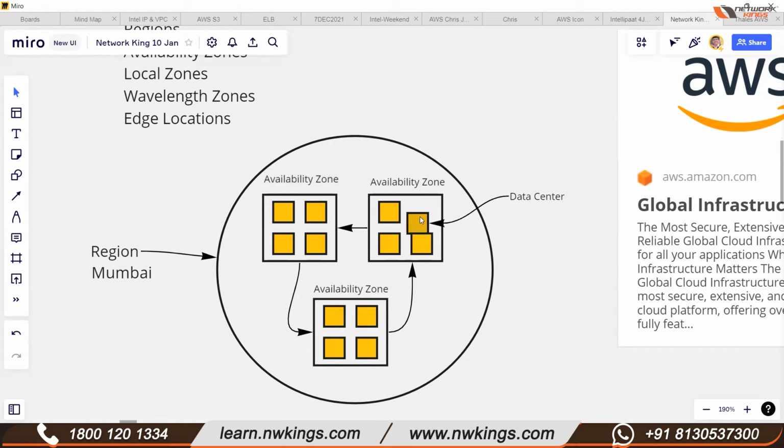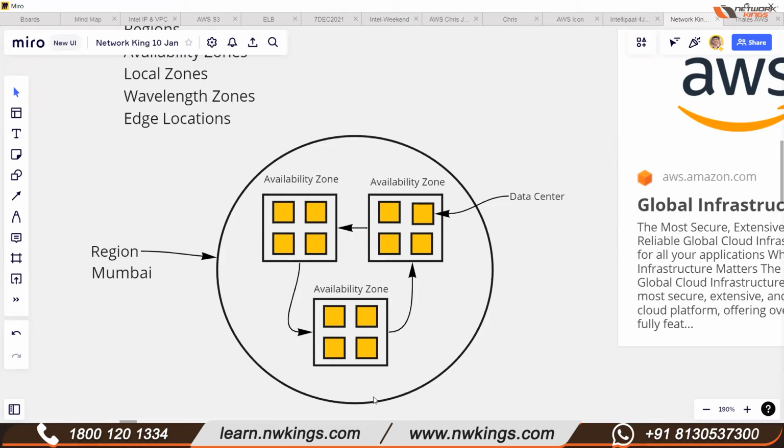All these boxes that I just created here are single data centers. A group of data centers is known as an availability zone. One availability zone is separate from another availability zone. In one region, you can have multiple availability zones. The maximum number of availability zones is in North Virginia, where we have 6.